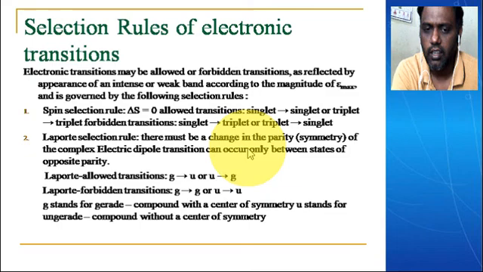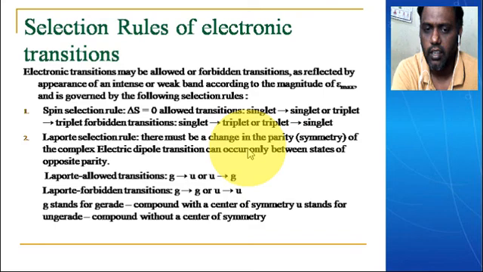Here the spin selection rule shows that whenever delta S is equal to 0, it allows transitions from singlet to singlet or triplet to triplet. If you are seeing forbidden transitions, here what will happen is it changes from singlet to triplet or triplet to singlet.